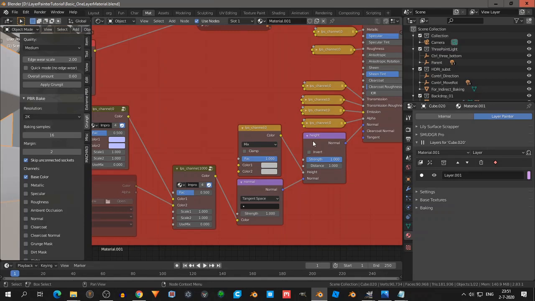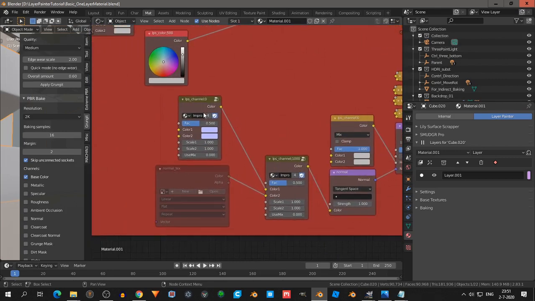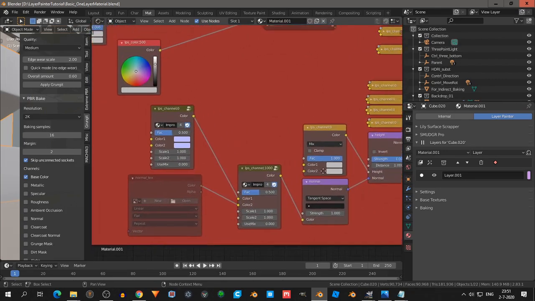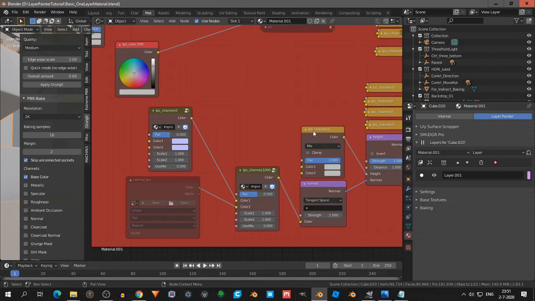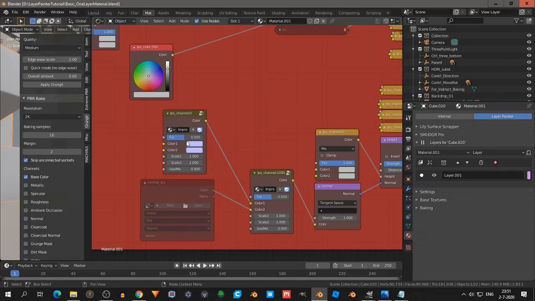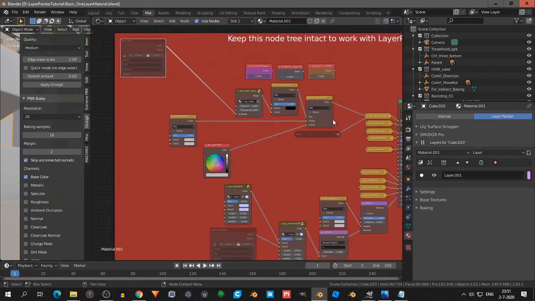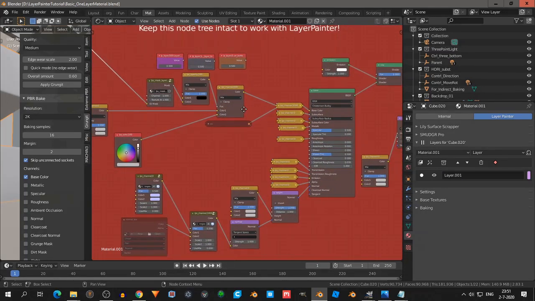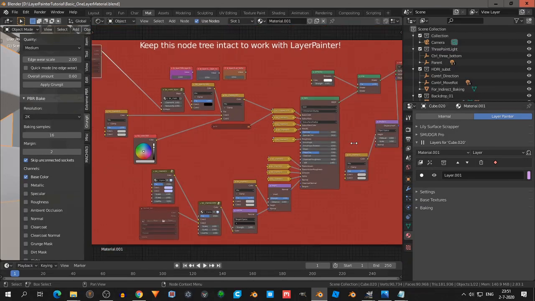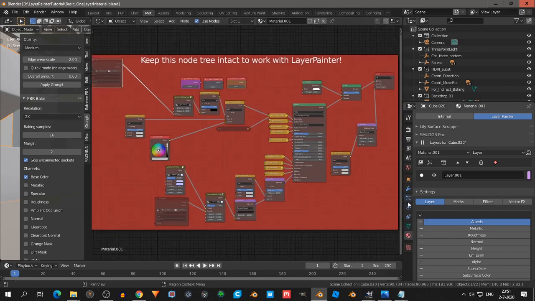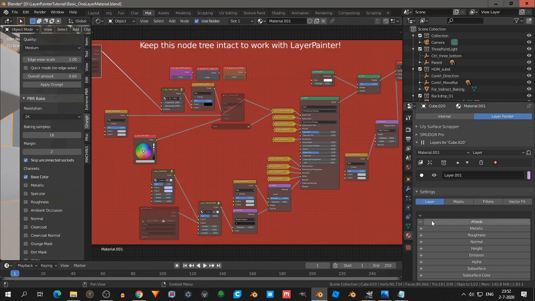It works also with the height, and you can also mix normal maps. The height maps are the grayscale textures, and the normal maps are those bluish kind of textures. So maybe that gives you a little bit of an idea. So we have one layer here. We go to settings, we have the albedo. If I disable that, then you see, so that's the albedo.